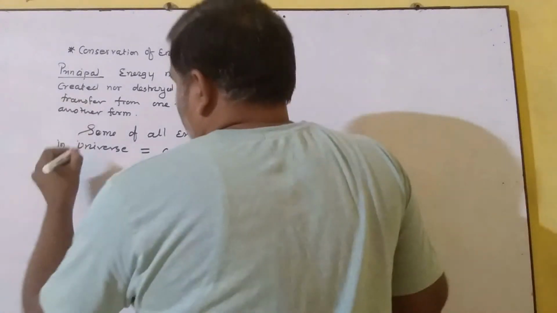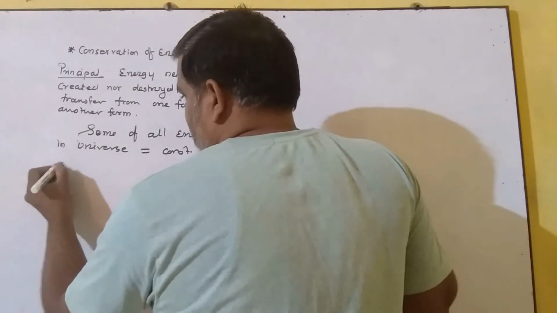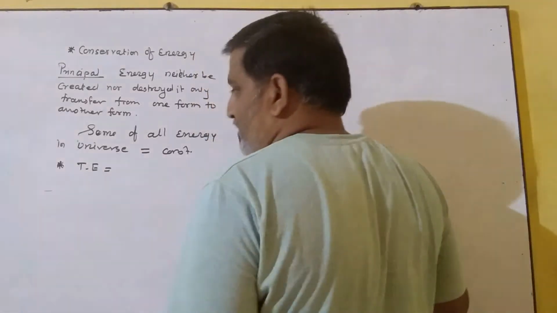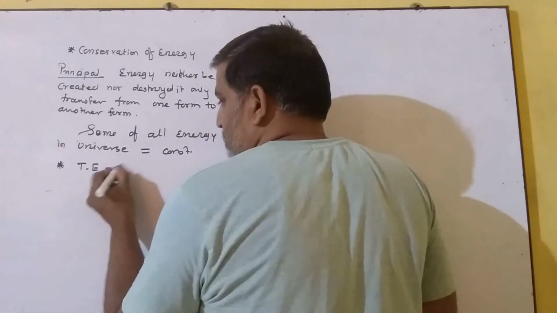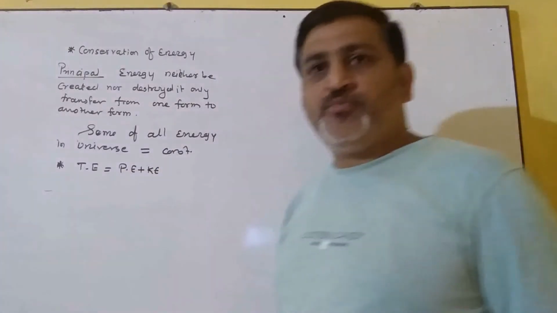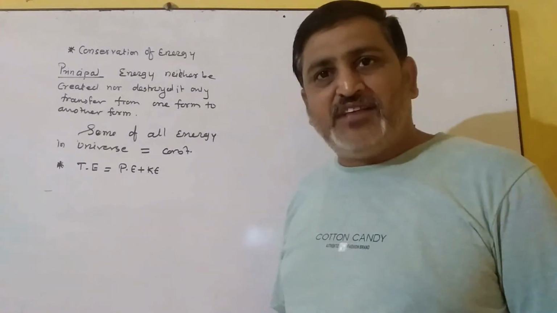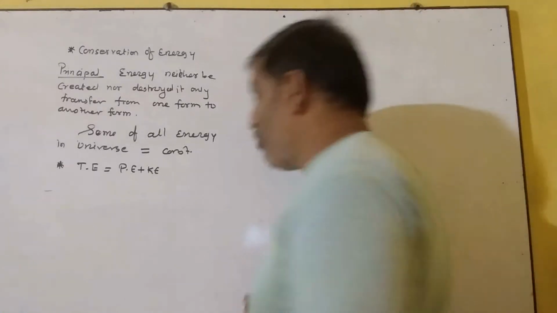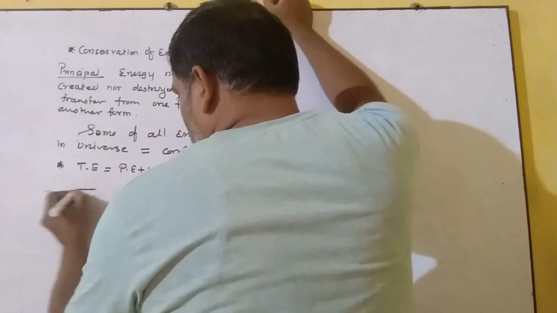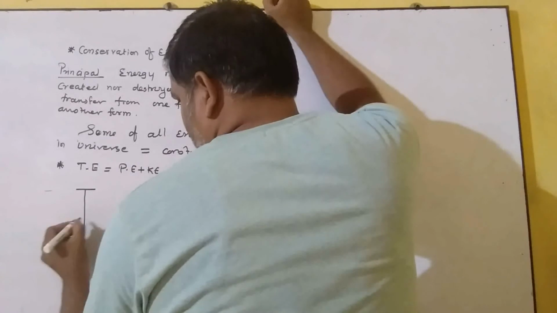Now if the potential energy is going to convert into kinetic energy only, then we can say that the total energy remains constant, with the sum of potential energy and kinetic energy. In your book verification is given, but that verification will not be asked; an applied question on that topic may be asked.